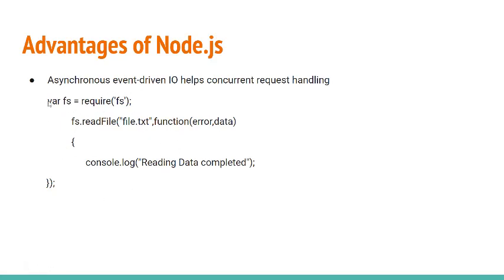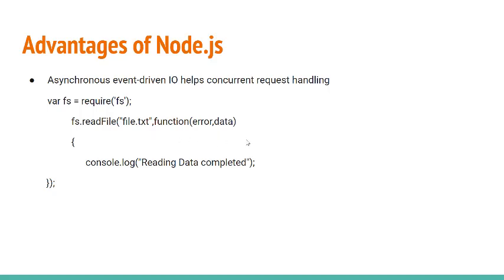So here is our JS code, and this is our callback function. It actually reads the file, and this code prints console.log reading data completed, right? If I talk about this code, in other programming languages, the next line of processing would only happen once the entire file is read, right? But in the case of Node.js, the important fraction of code to notice is the declaration of function, right? Declaration of function. This is known as the callback function.